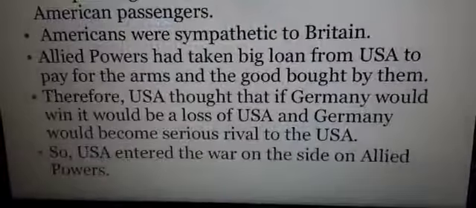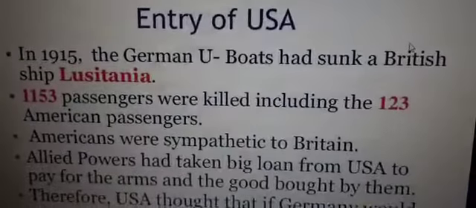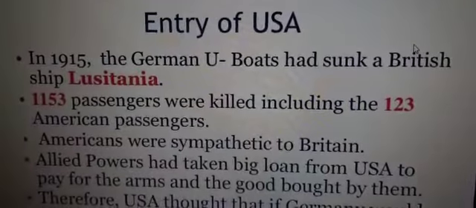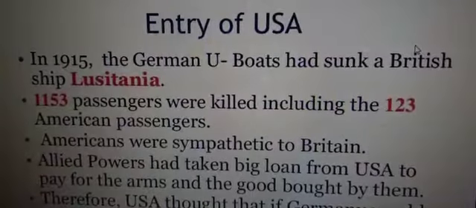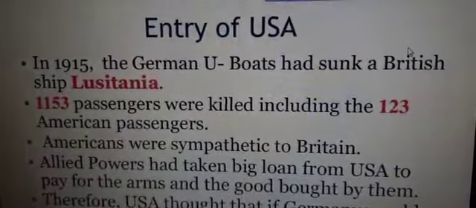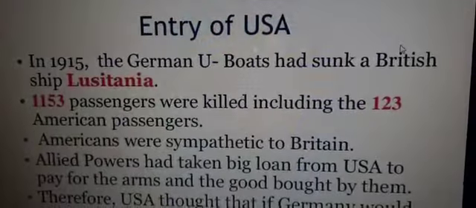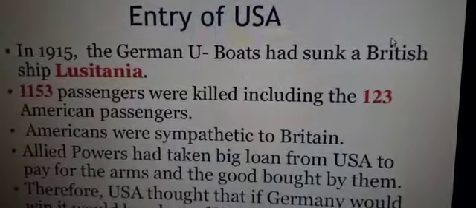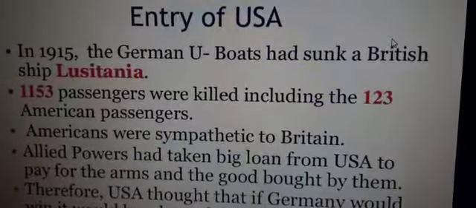Now children, next one. The USA entered later. In 1915, German U-boats had sunk a British ship, the Lusitania. 1153 passengers were killed, including 123 American passengers.